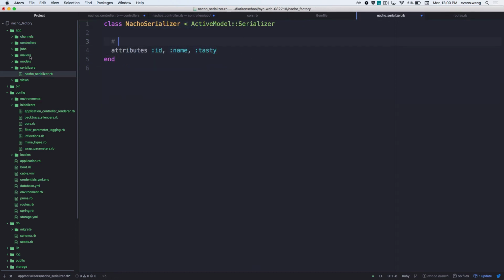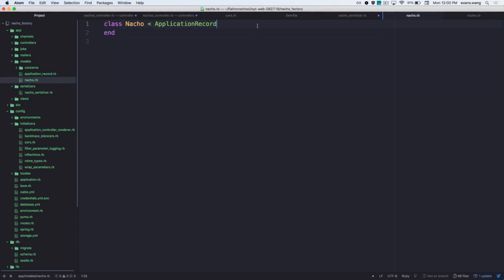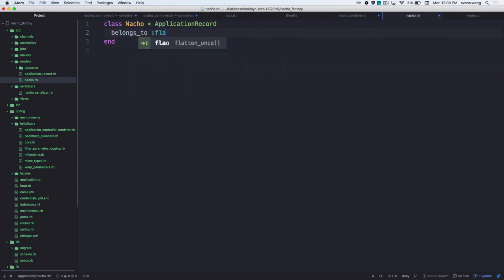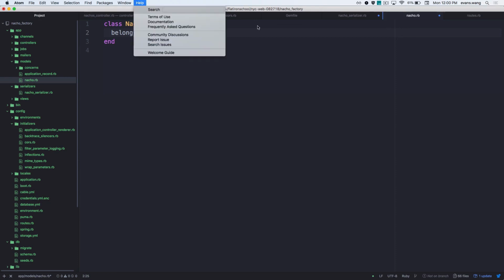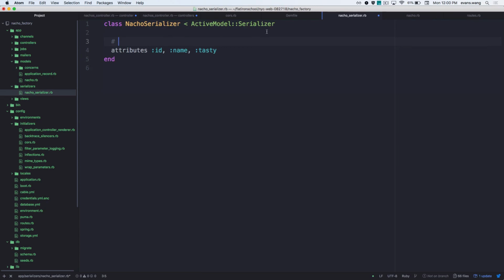Now, if you remember, the nacho probably belongs to Flavortown, right? If I had this code, I must duplicate it in my serializer in order to get the nested hash.